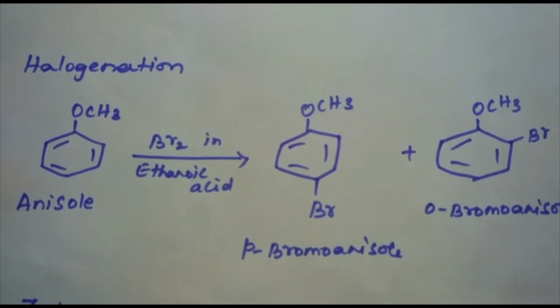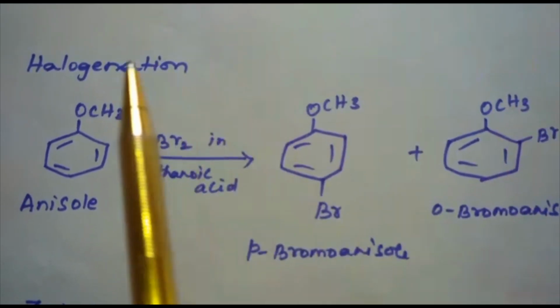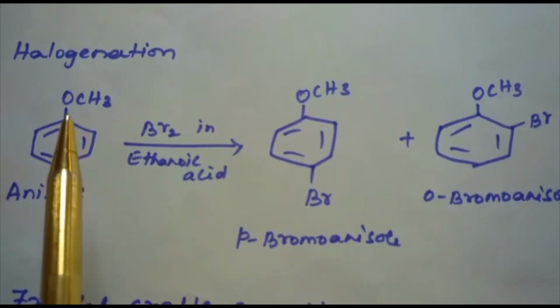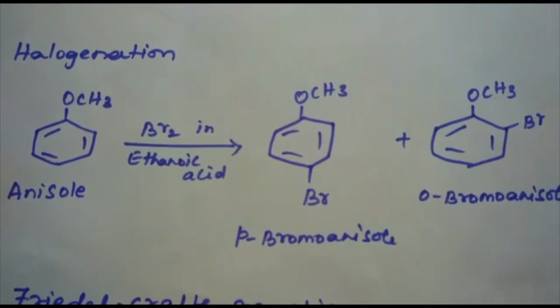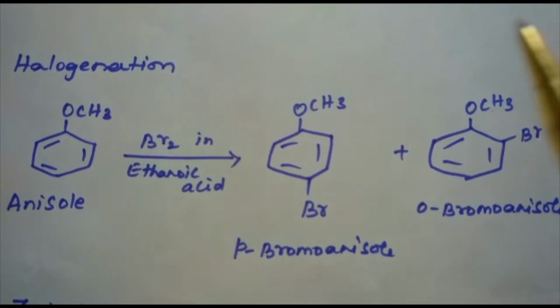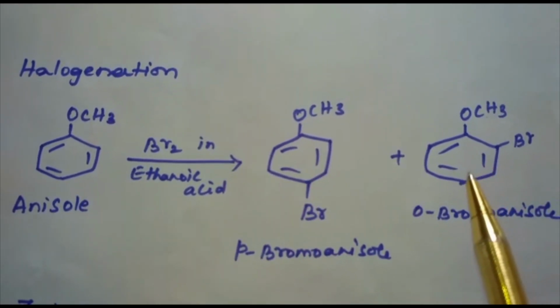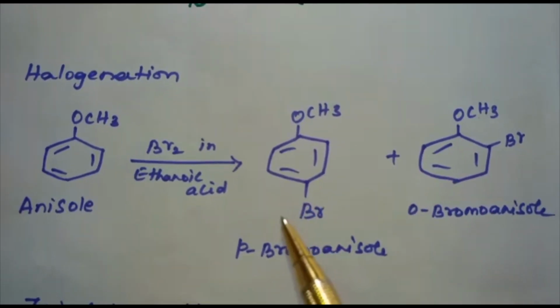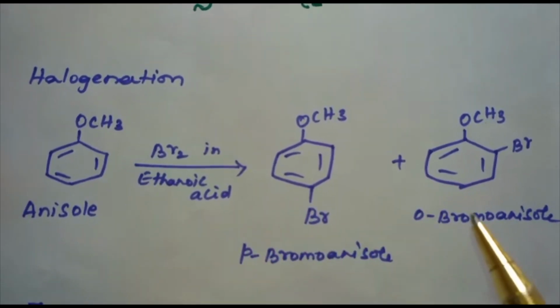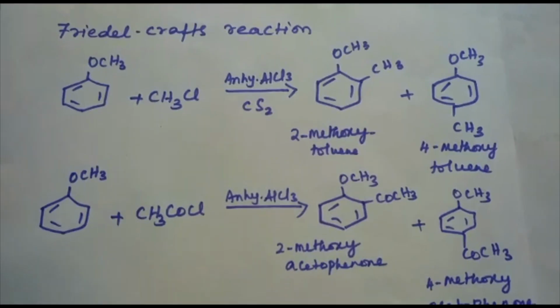This is because of the activation of the benzene ring by the methoxy group. Para isomer is obtained in 90% yield. Para isomer is found to be the major product and ortho is found to be the minor product. We are having para-bromoanisole and ortho-bromoanisole.